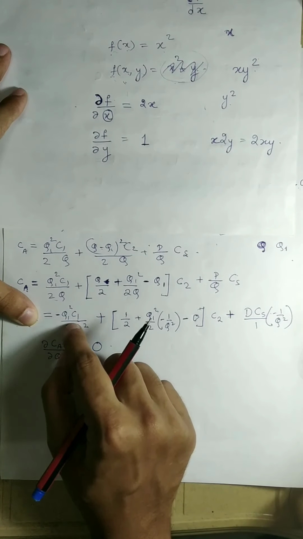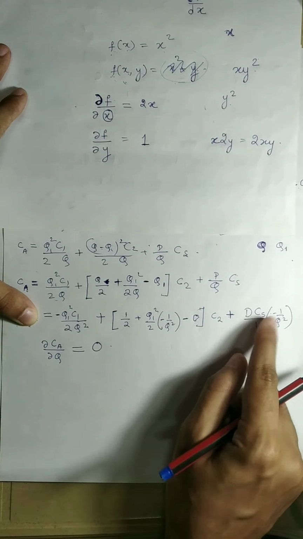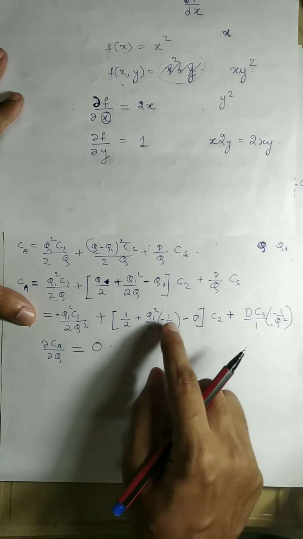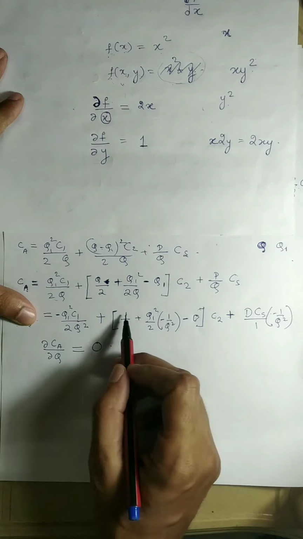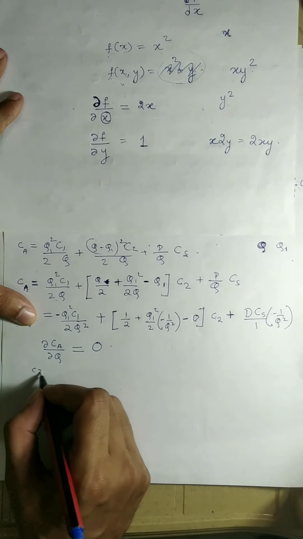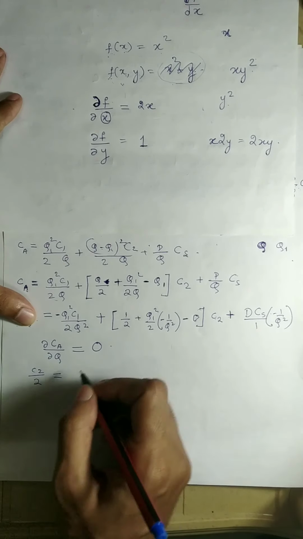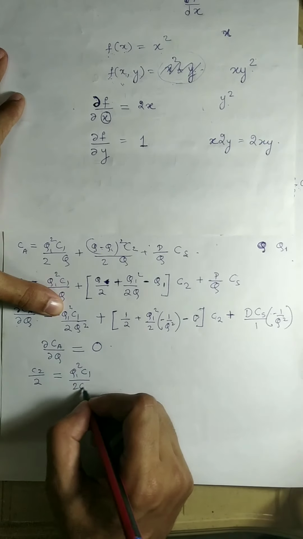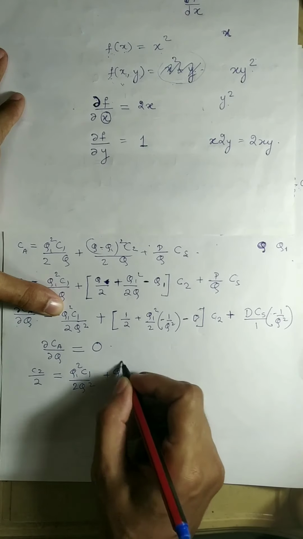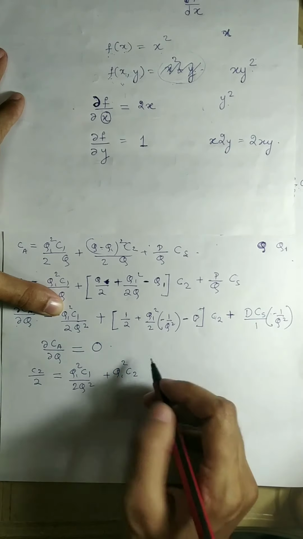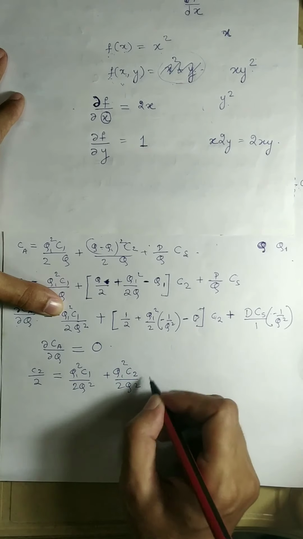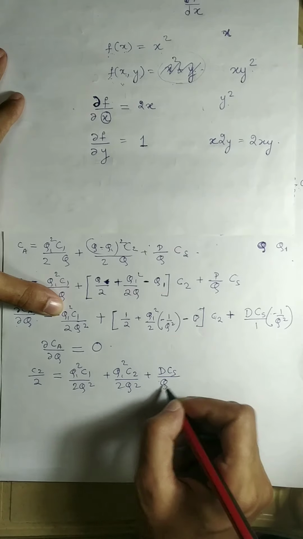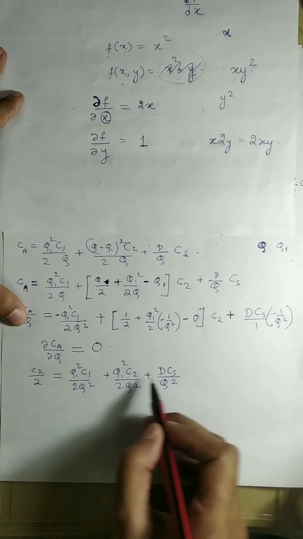So I will take this on the other side, and even this quantity on the other side. So that will become positive, and on the LHS c2 by 2 will remain. So we will get c2 by 2 equal to q1 square c1 by 2q square plus q1 square c2 by 2q square plus dcs by q square. We can simplify this.